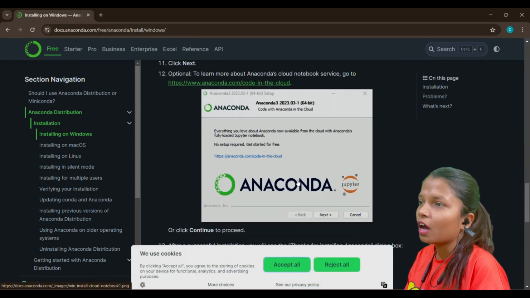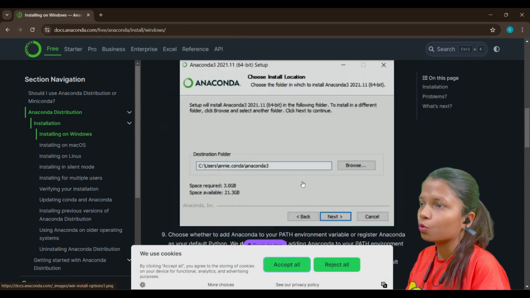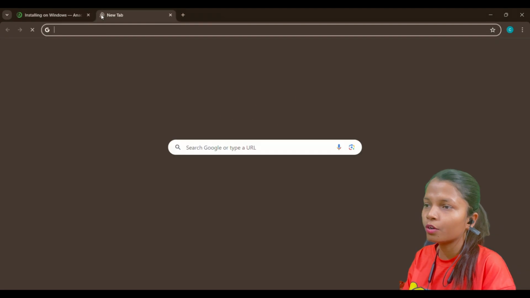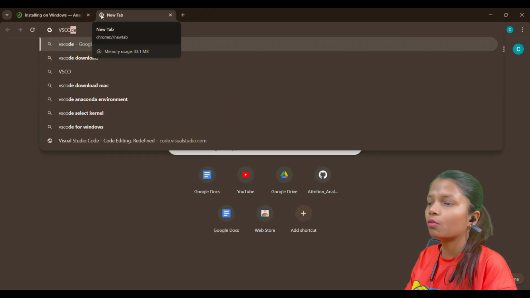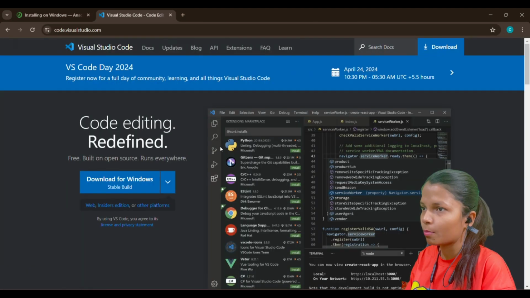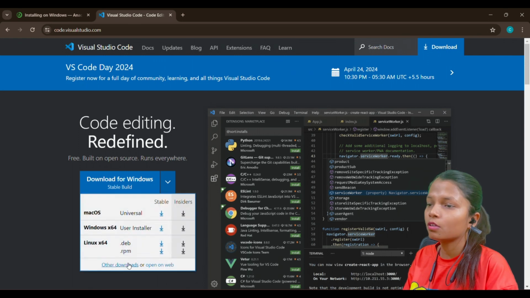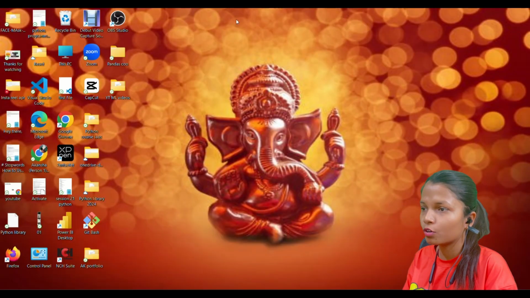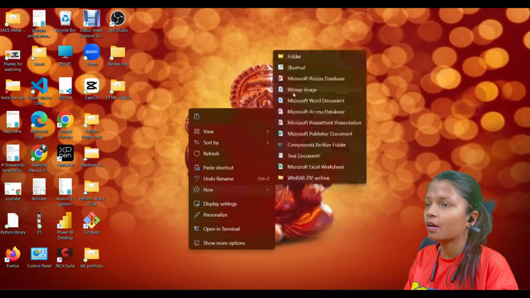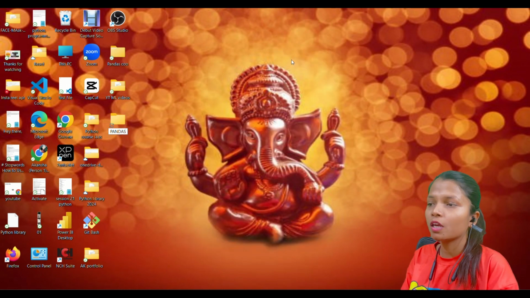Another option that you have is that you can use VS Code. VS Code is the Visual Studio Code environment. This is an IDE. You can download it directly from here if you have Linux or Mac. Once you have downloaded it, you have to come back to the system and then create one folder. I have created a folder named Pandas Long YT. You can give any name to this.